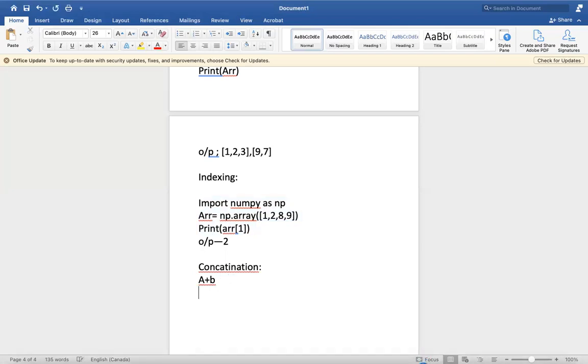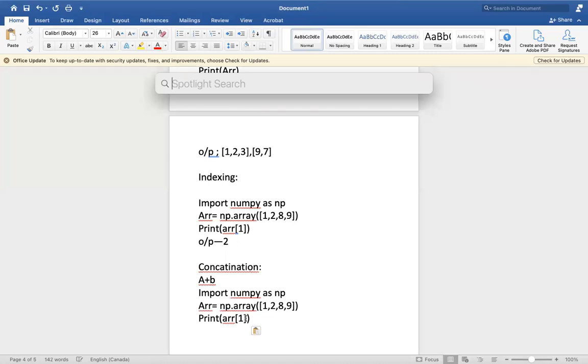How to apply concatenation? If we take this program and give array of 1 plus array of 2, this is nothing but concatenation, right? What is array of 1? Array of 1 is 2. What is array of 2? Array of 2 is 8. So 2 plus 8, 10 will be the output.